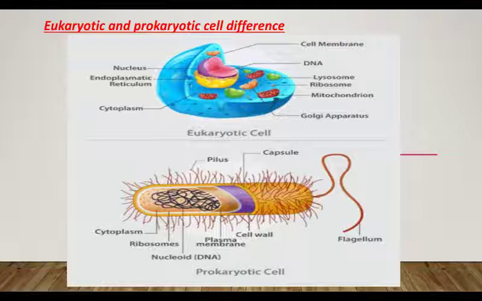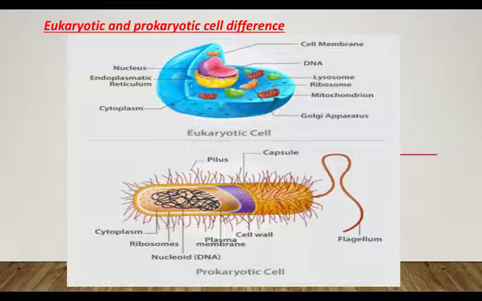Prokaryotic cells are less complex as compared to eukaryotic cells, because eukaryotic cells have various components, various organelles to perform different functions, right? Eukaryotic cells include plant cells, animal cells, protista, protozoa, fungi, etc. They all come under eukaryotic cells. Prokaryotic cells include bacteria and archaea.